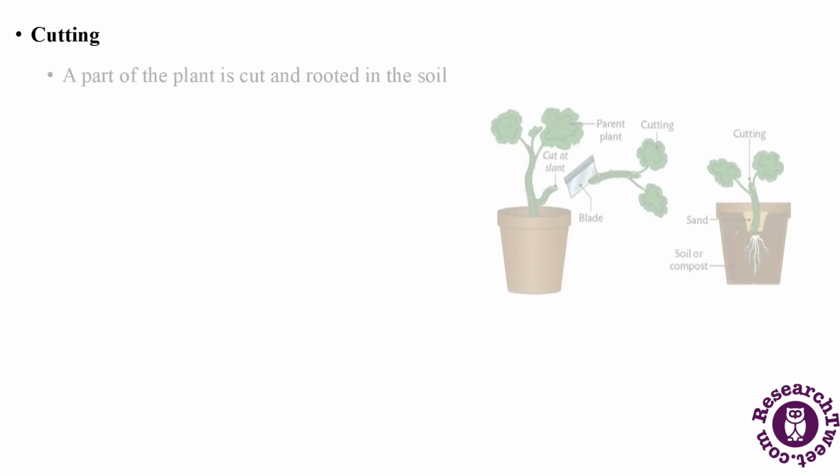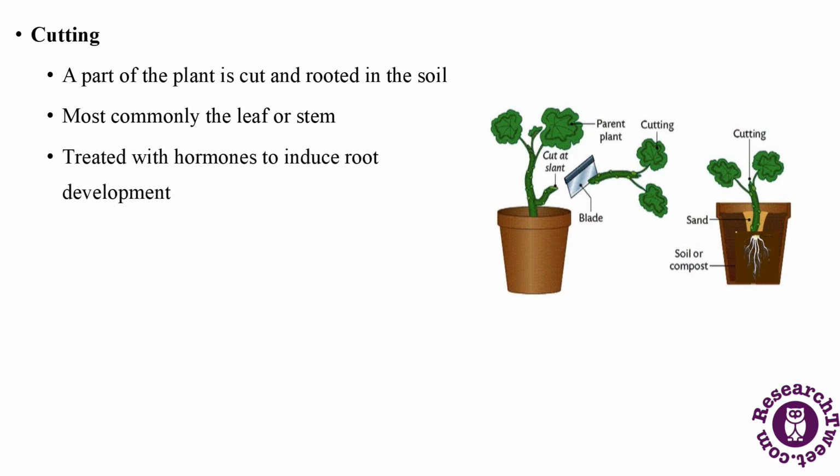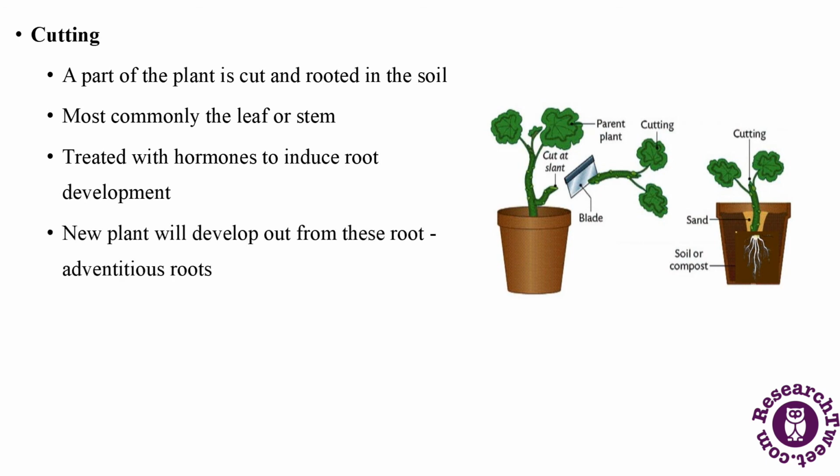Cutting. A part of the plant is cut and rooted in the soil, most commonly the leaf or stem. These cuttings are sometimes treated with hormones to induce root development. A new plant will develop out from these roots, which is called the adventitious roots. Roses grow by this method.